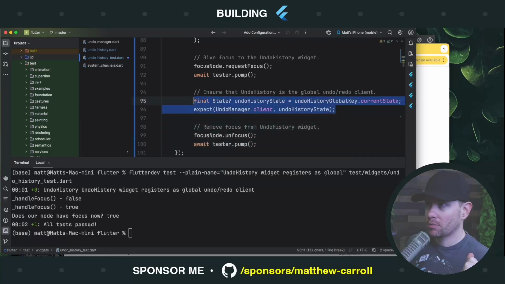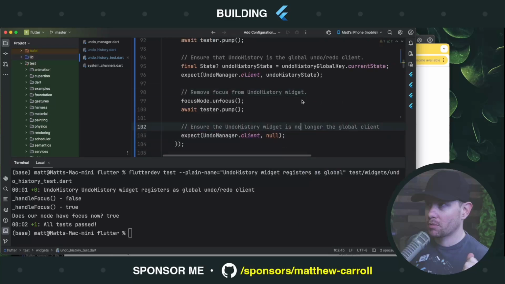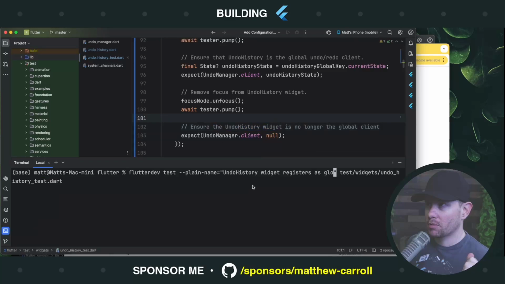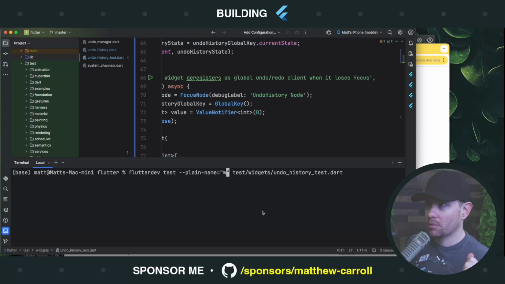And now we want to ensure the undo history widget is no longer the global client. We expect this to be null, in fact. Right? We register when we get focus, we unregister when we lose focus. Let's run this test. And what is the shortest thing that I can write for us to run this test? When it loses focus.